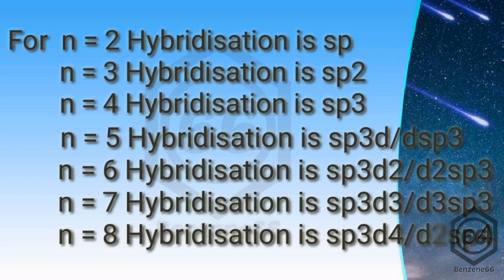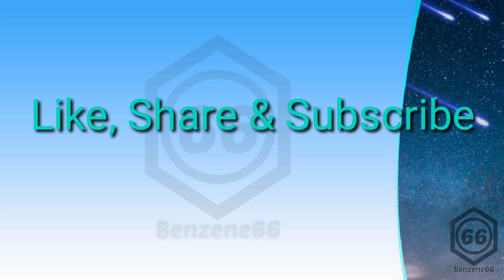So by knowing the value of n, you can easily find the hybridization, and in that way you can get the structure of the molecules, how the arrangement of atoms around the central atom is going to be. Also watch my next video to get the shape of the molecules when, along with bonded pairs, some lone pairs or single electrons are also present.